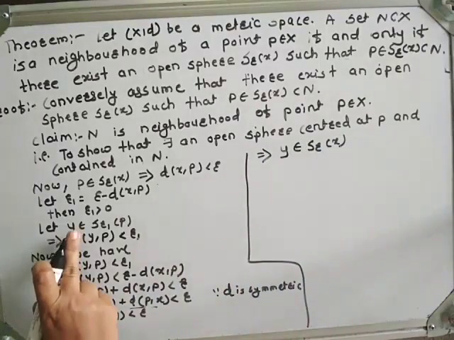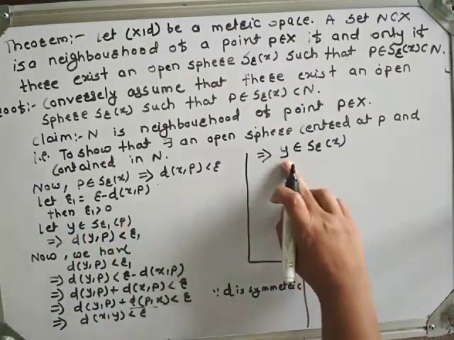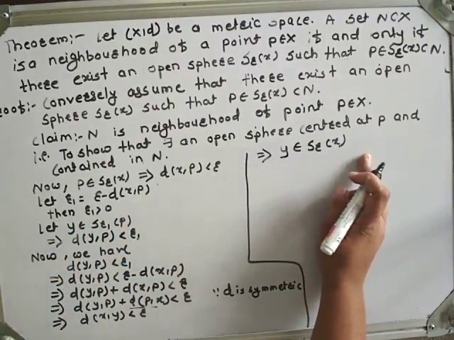See here what we have considered: y belongs to S_r1(P). What we get is y belongs to S_r(x).